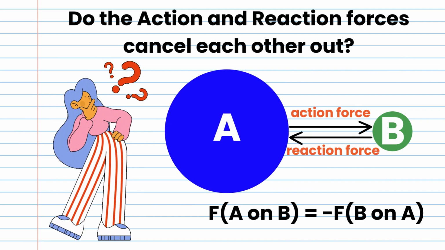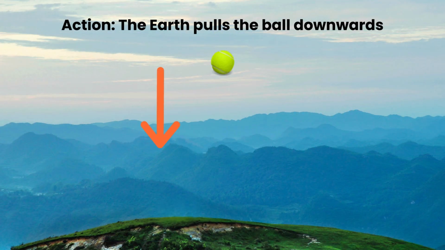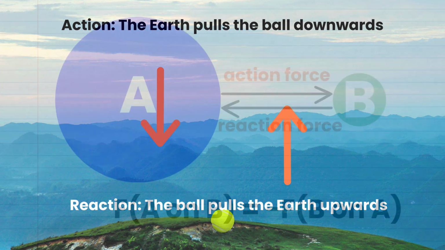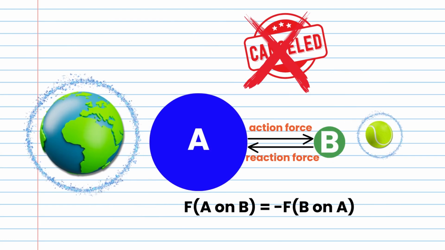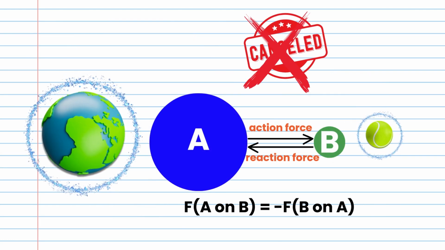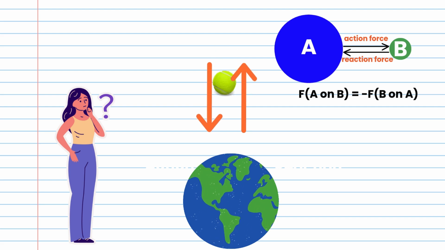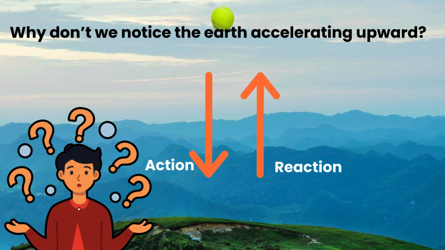Do the action and reaction forces cancel each other out? In this example, the action force, the earth pulls the ball downwards, and the reaction force, the ball pulls the earth upwards. Action and reaction forces are equal and opposite, but they do not cancel out because they act on different objects. Why is it that even though the forces are equal and opposite, the ball accelerates downward, but we do not notice the earth accelerating upward?